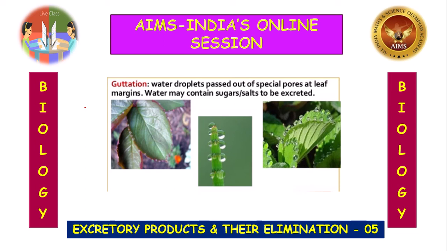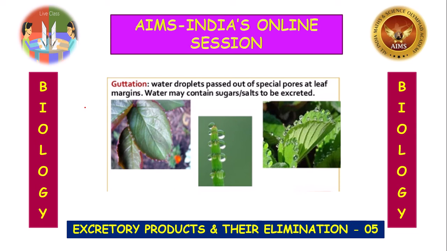Excretion in lower plants takes place by a simple process, that is diffusion. And excretion of waste products in flowering plants is very simple and much less than in animals. The waste products of one process are often used as raw material in another process.